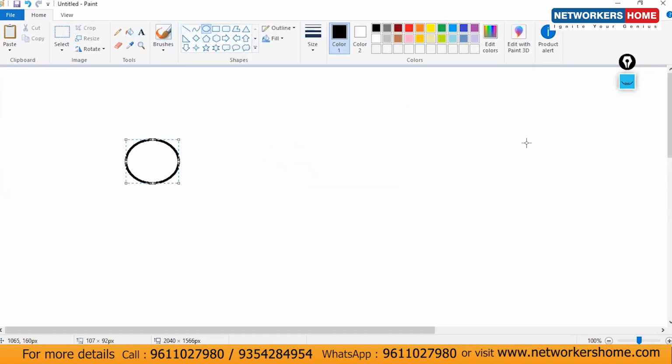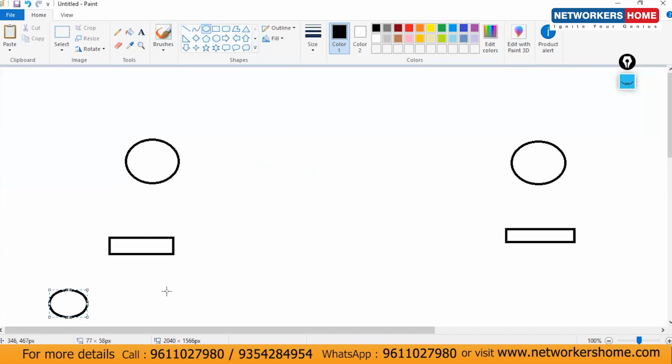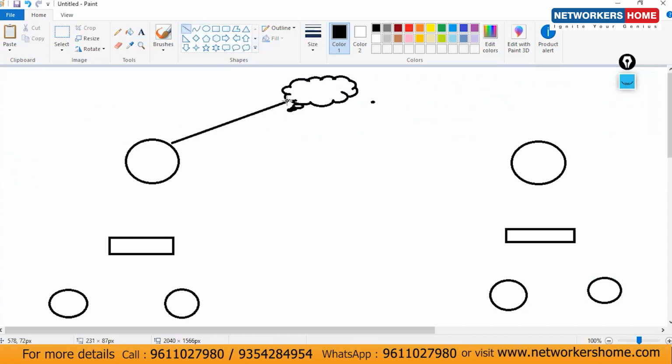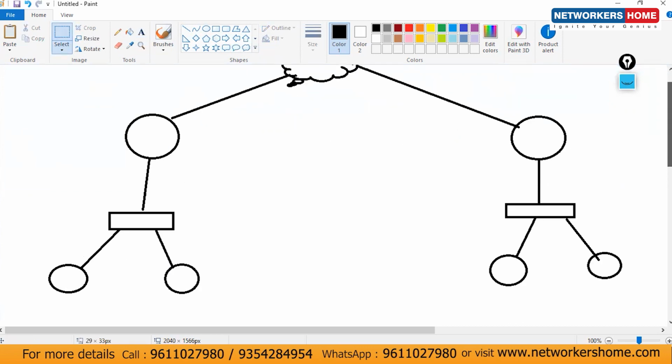Now, one router, second router. Okay. One switch, second switch. Another router, another router, another router, another router. Okay. One ISP. Connected with this one, connected here, connected with this one, connected with this one. We are connected here, here, here, here. Okay. Now, is this clear or not?